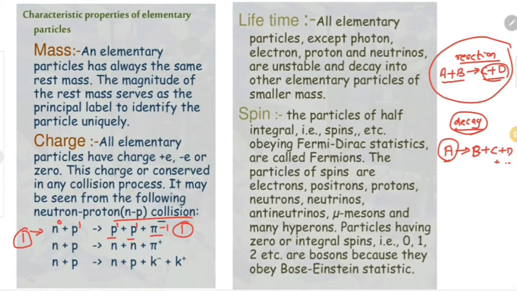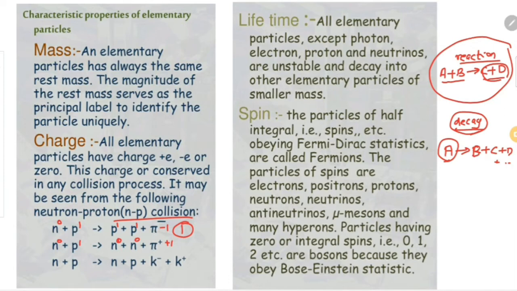Similarly, we can see the next case. In the next case, the neutron and proton will lead to some other products. In this collision, it will cause the formation of two neutrons and a positive pion. Here the neutron has 0 charge, proton has 1 charge, neutron has 0 charge, neutron has 0 charge, and pion has positive 1 charge. So before collision, total charge is 1, and after collision, total charge is 0 plus 0 plus 1, so 1. So in this collision also, the charge is conserved.